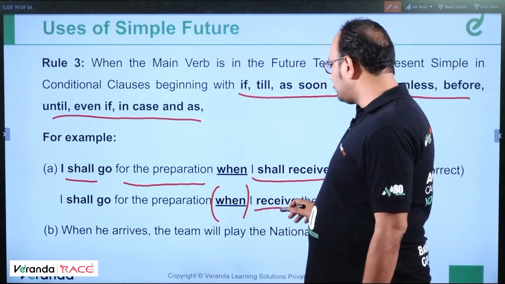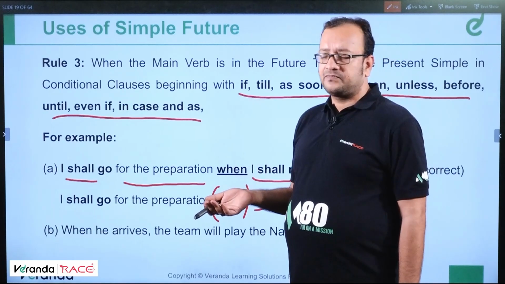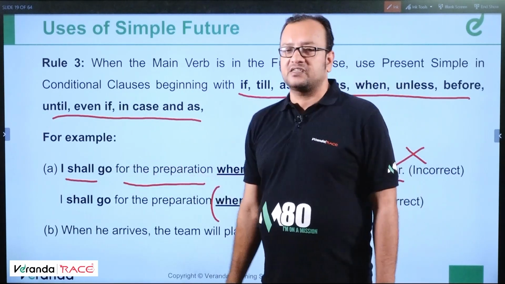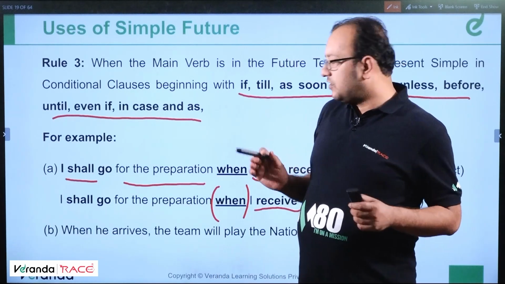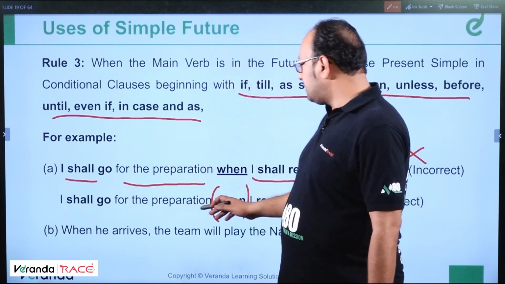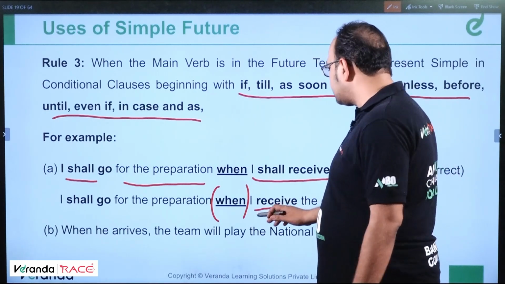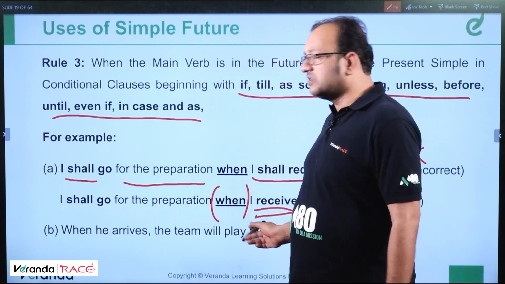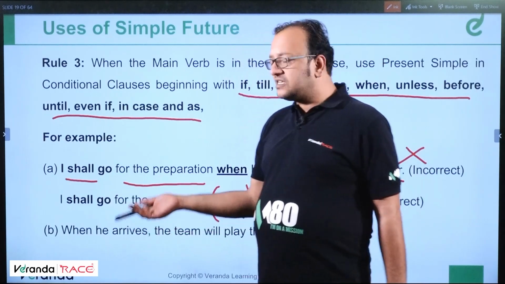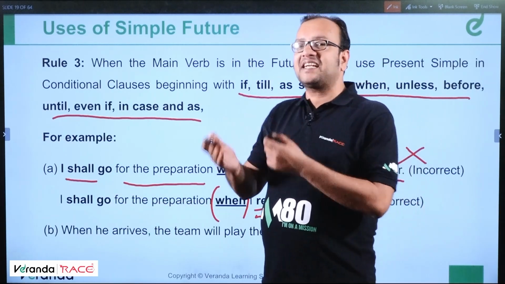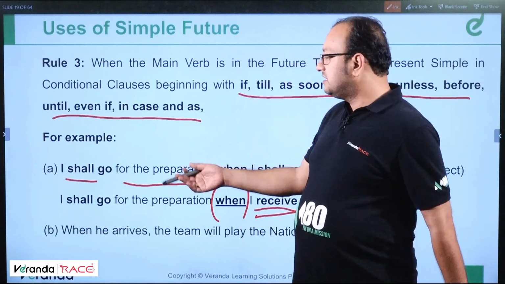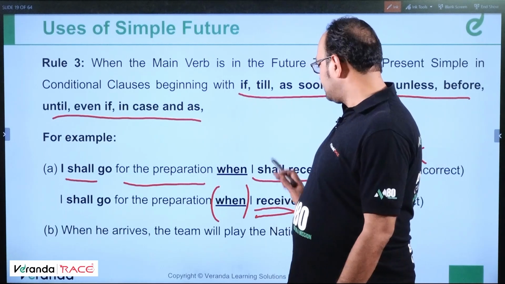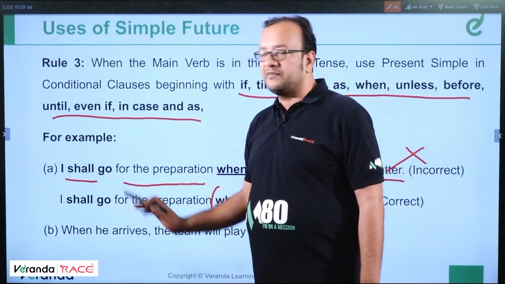And that part of the clause is written in simple present. And the independent clause is written in simple future. For example, I shall go for the preparation when I receive the call. So this is the condition, and this particular event depends on this. So it will be in simple future because it depends on the second action, right? Understand? That's why it's written in simple future. And the subordinate clause is written in present simple, and this is written in simple future.